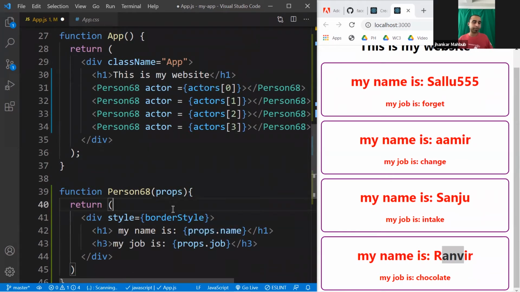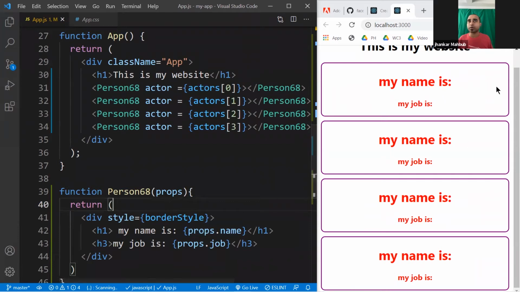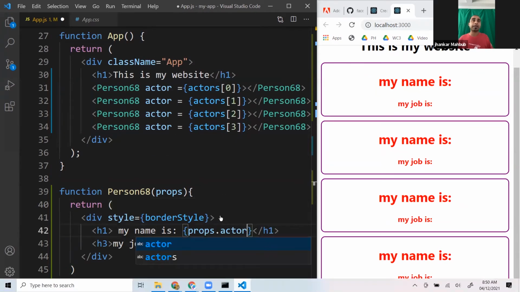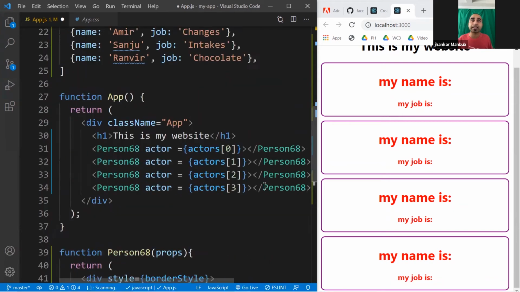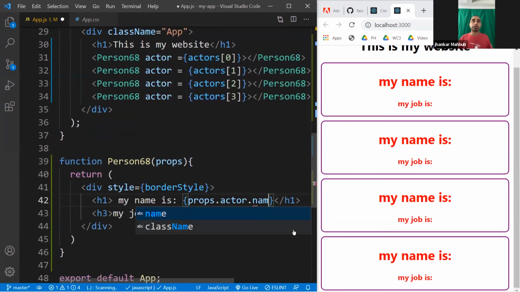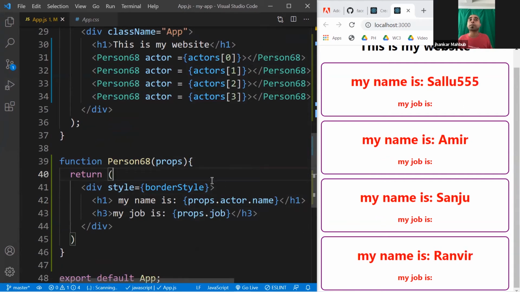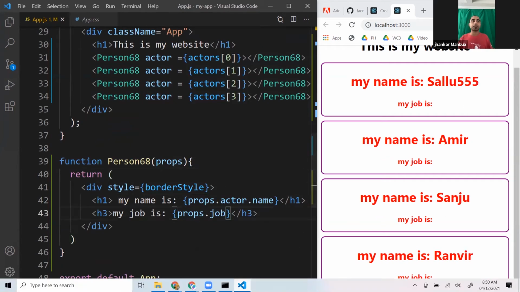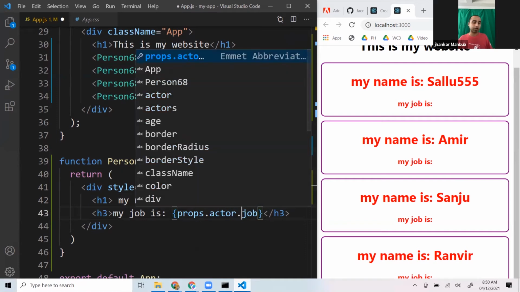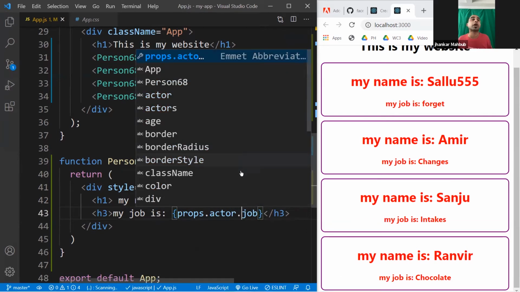If you run it this way, right now they don't have any values because you are not passing any more props called name. If you want, you can do props dot actor, and every actor is an object and they have a name. You can do actor dot name, and if you do so, you see those names came back this way. And you can do props dot actor dot job. If you do so, you'll get the jobs again.